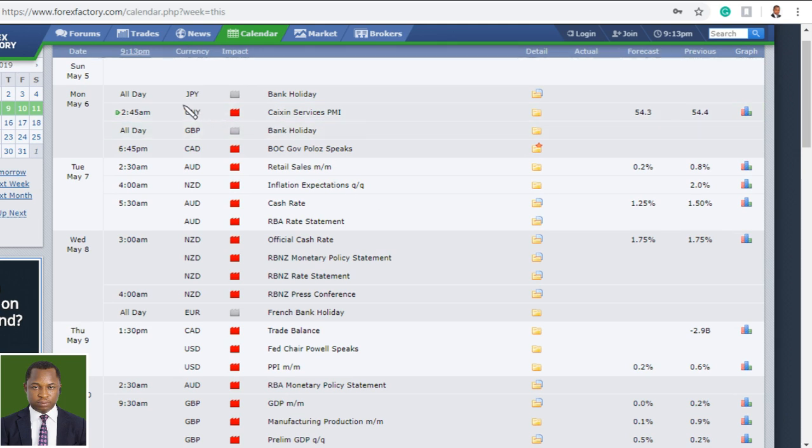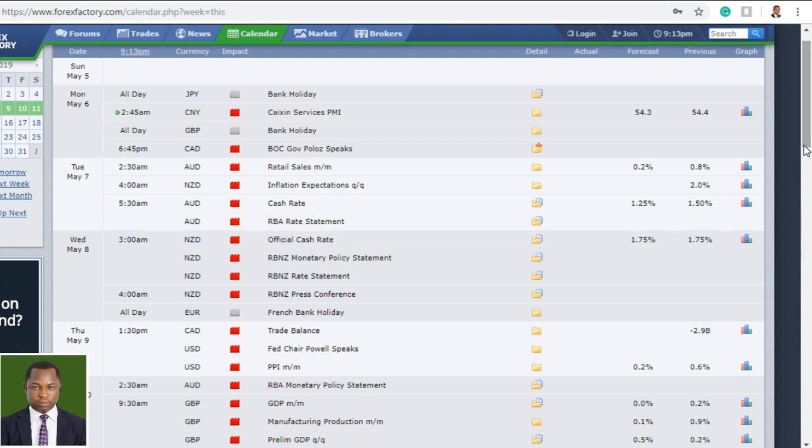You can see Japanese yen, the Bank of Japan will be closed, or Japanese banks will be closed on Monday. That's tomorrow from here. Also, the sterling pounds, we have a bank holiday from the sterling pounds axis. That should also affect all sterling pounds crosses on Monday.